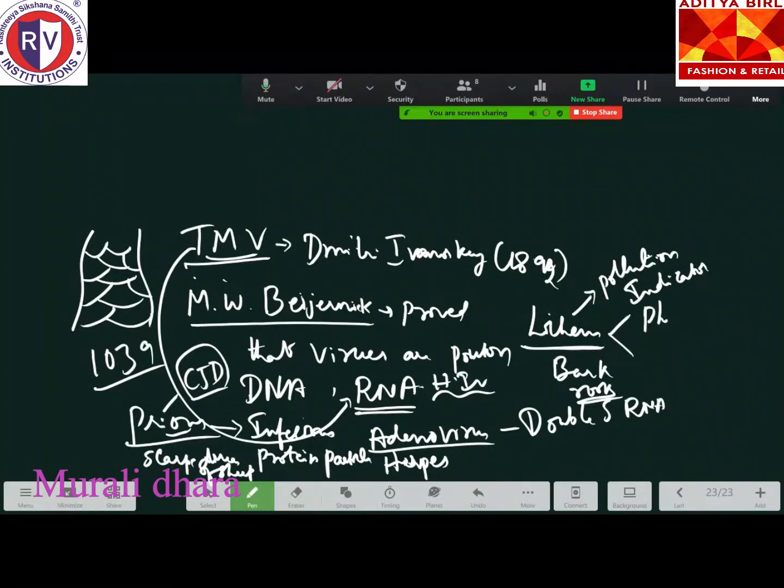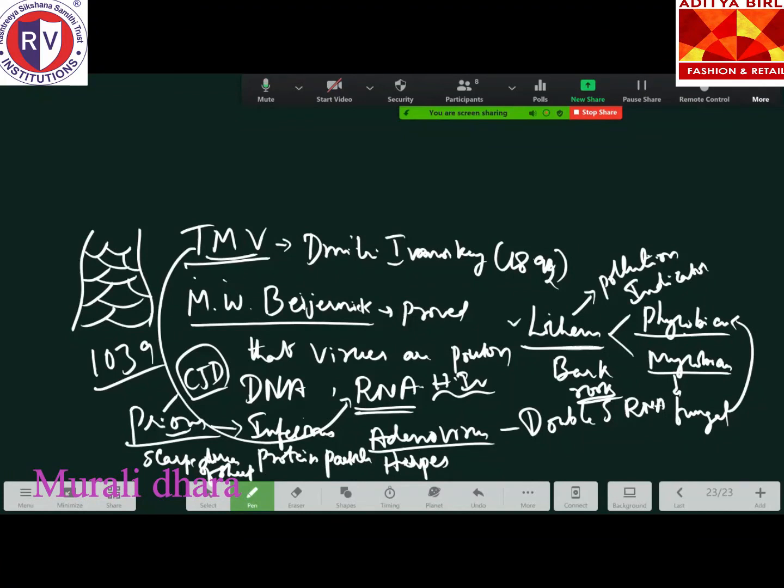The lichens are usually made up of two components. The first one is called phycobiont, and the next one is the mycobiont. Phycobiont refers to the algal component, and mycobiont is the fungal association. So these algae and fungi are symbiotically associated. Please remember that you can give lichens as an example for symbiotic association.